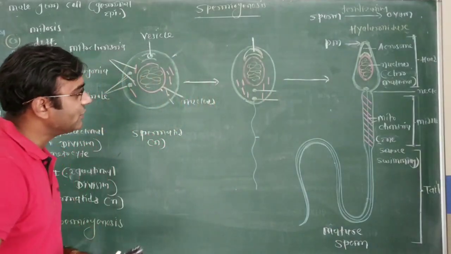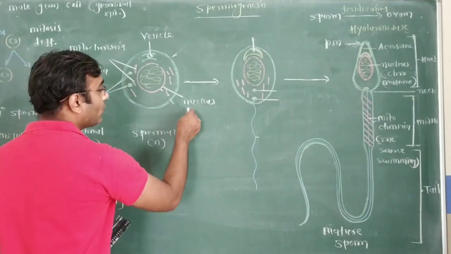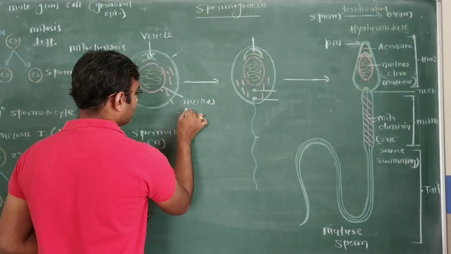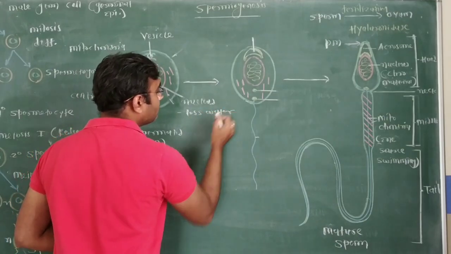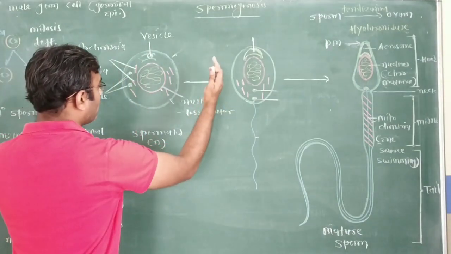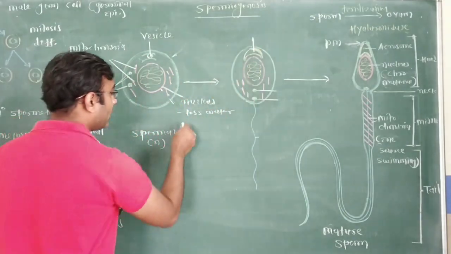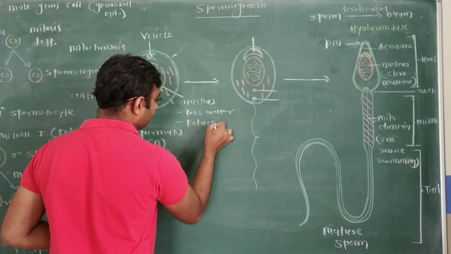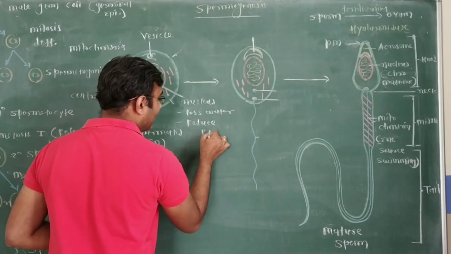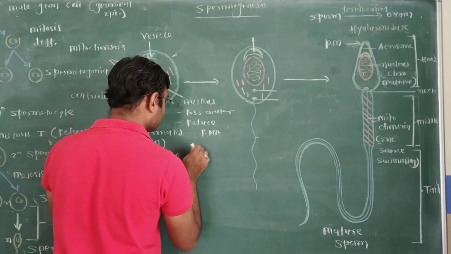So different changes take place. First, we learn about the changes in the nucleus. The nucleus loses water, so it becomes compact and oval shaped, and also reduces the RNA content in the nucleus as well as the nucleolus.